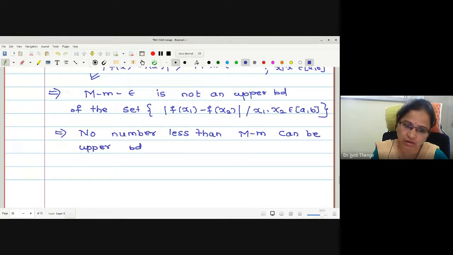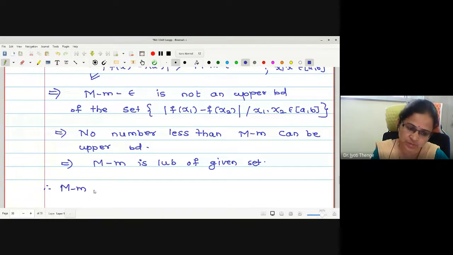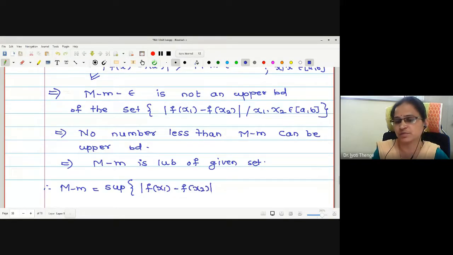Therefore, capital M minus small m is the least upper bound of the given set. Is it okay? Therefore, I can claim capital M minus small m is the supremum of the set of the modulus of differences between the function values. Any difficulty with the proof? If you have, you can ask me.